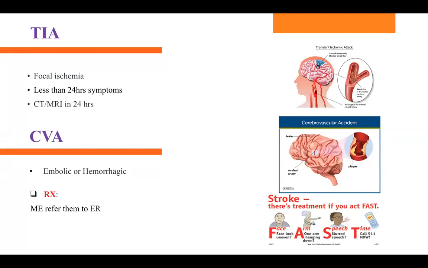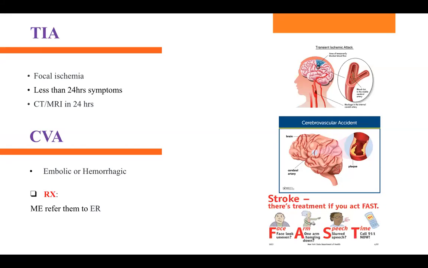Next, TIA. TIA is transient ischemic attack. So this is focal ischemia for just a short period of time. They had blockages in the artery just for a few seconds and then it opened up. They had blood circulation again, okay? But when they had blockages, they had those symptoms. They either had slurred speech, facial droop, or their tongue was deviating. So all those symptoms just for a short period of time. The patient was confused after the episode. So that is TIA symptoms. That's just a focal ischemia for a short period of time.